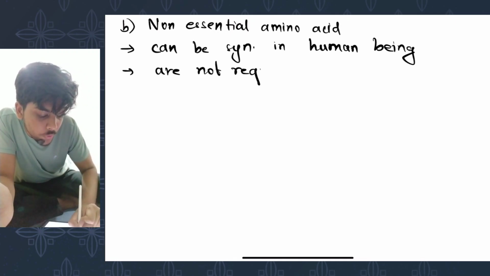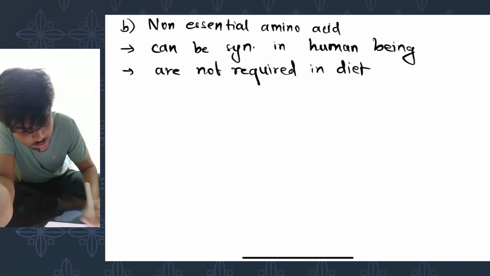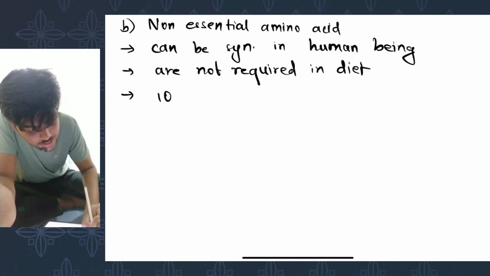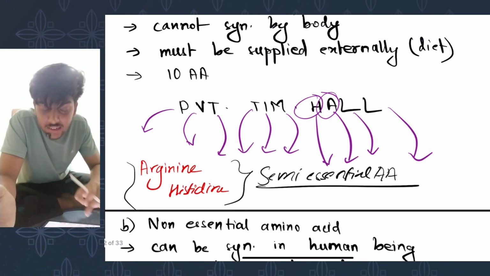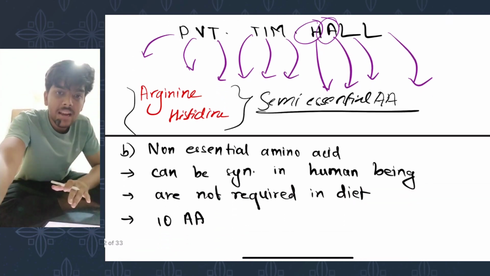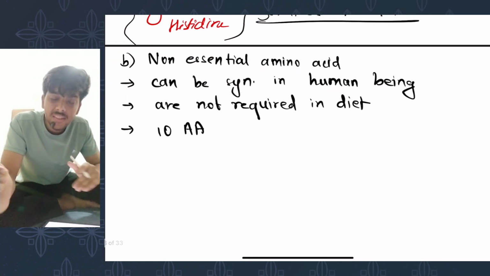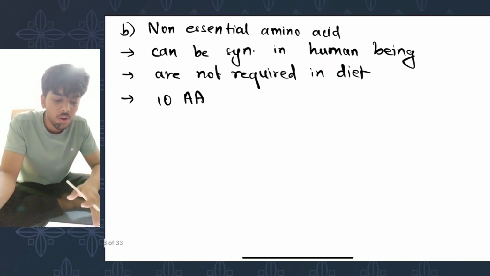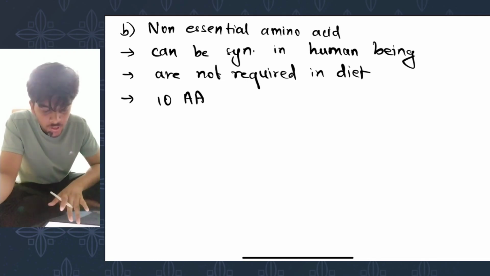And that's exactly why we call them non-essential amino acids. There are 10 amino acids that are non-essential. So these are the 10 amino acids that are essential among the 20 standard amino acids. The rest of the 10 amino acids under the standard amino acids fall under non-essential amino acids. So you can name them on your own.